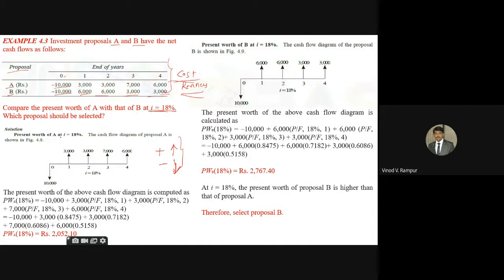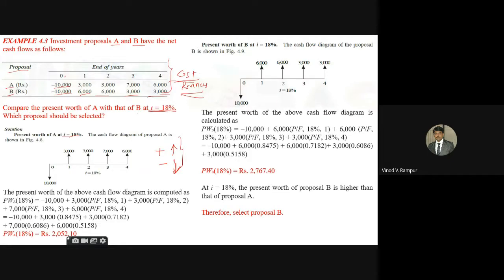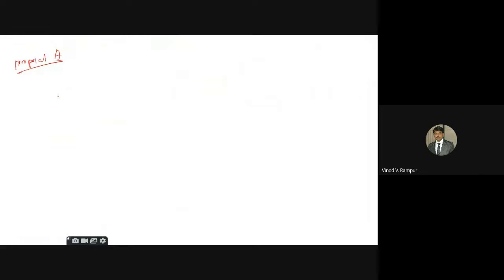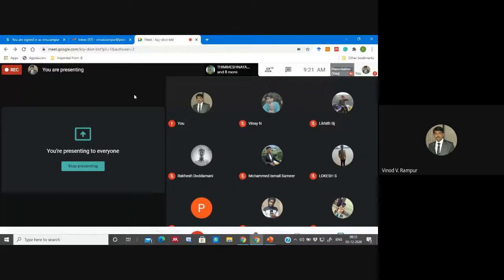The present worth of A at the rate of interest 18%. The cash flow diagram of proposal A: first, how are we going to draw it? First I will explain the procedure. Always draw a horizontal line which indicates the time period of 4 years, from 1 to 4 years.